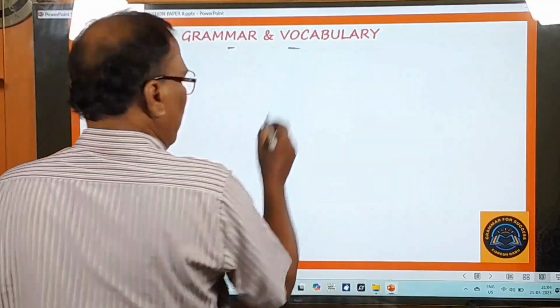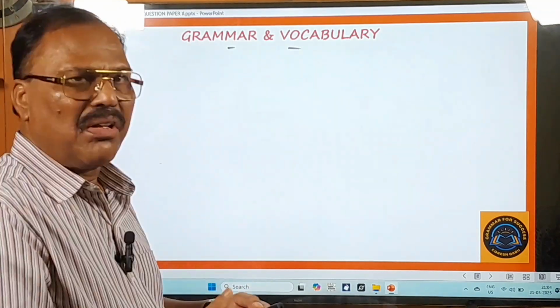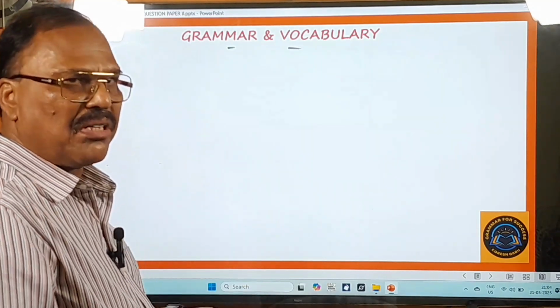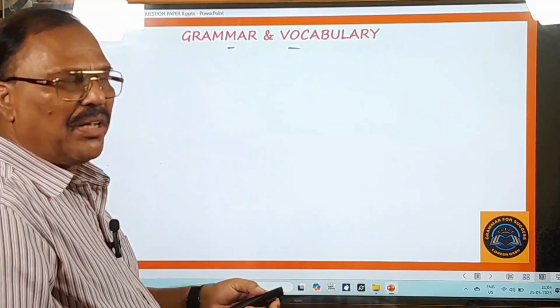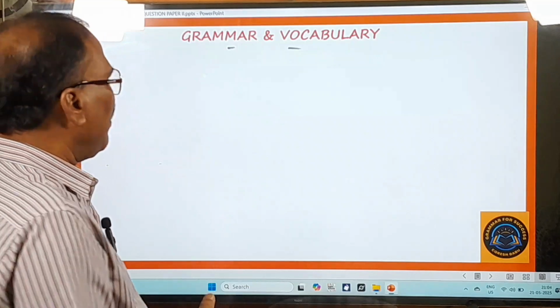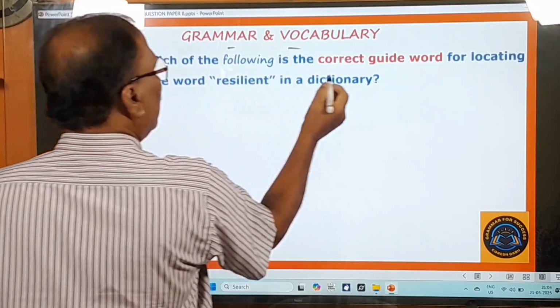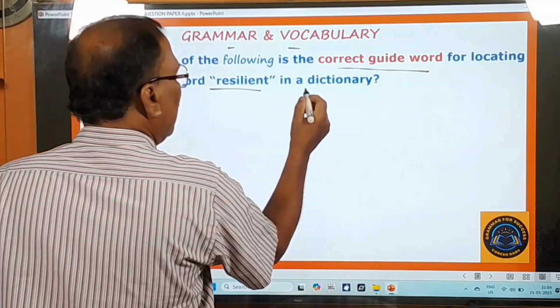Grammar and vocabulary. You know pretty well that in this DSC English question paper, from the 41st question onwards, you can find the questions on grammar and vocabulary. Look at the 41st question of this question paper. Which of the following is the correct guide word for locating the word resilient in a dictionary?